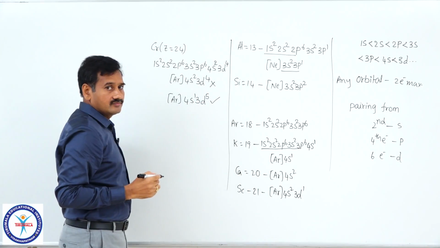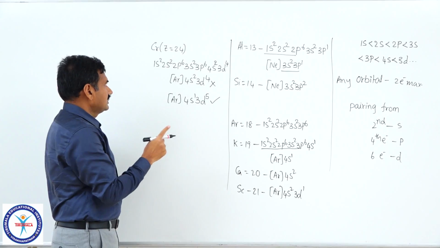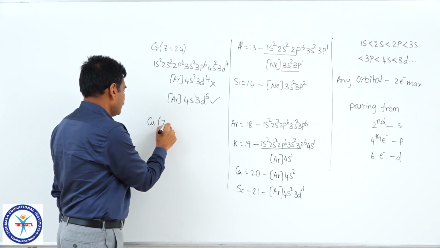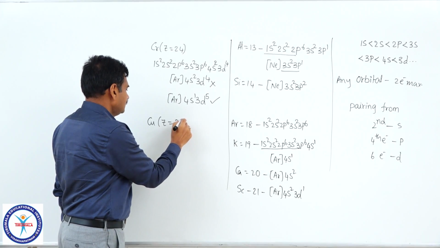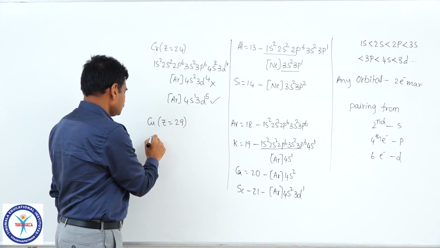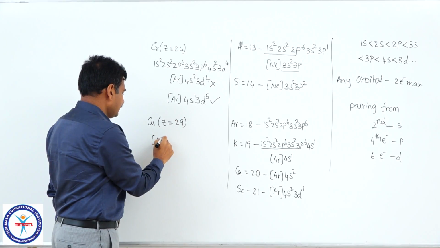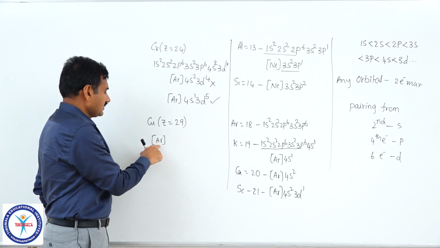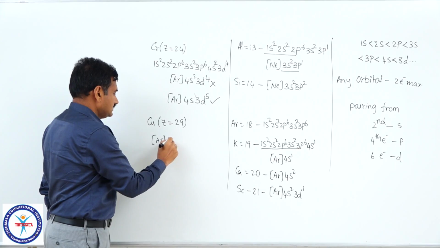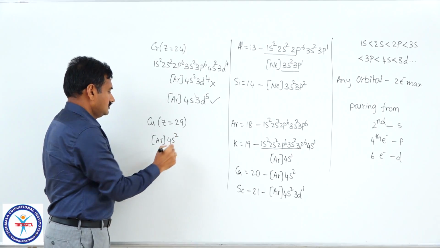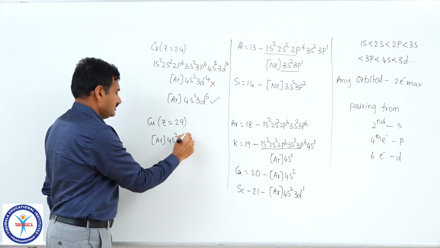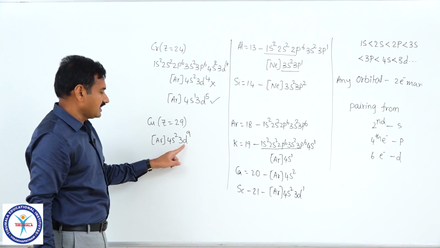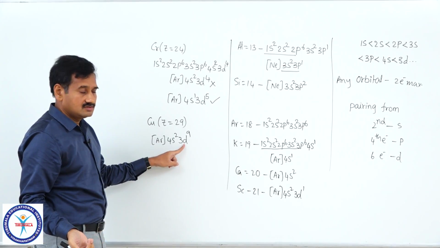This is correct. There is another such element, copper with atomic number 29. First 18 electrons can be taken as argon within square brackets, then after argon 4s2 3d9 is the expected electronic configuration, because a d subshell can accommodate a maximum of 10 electrons.